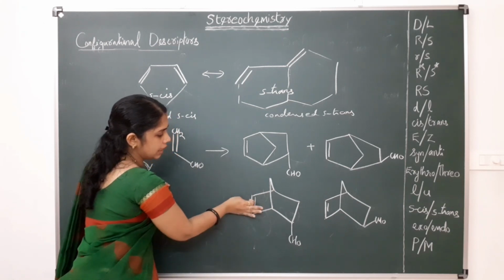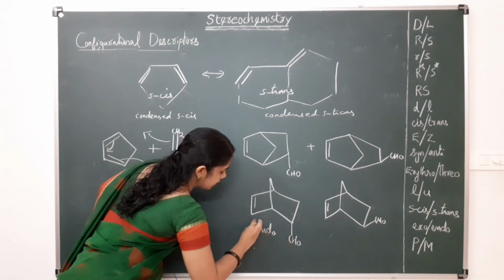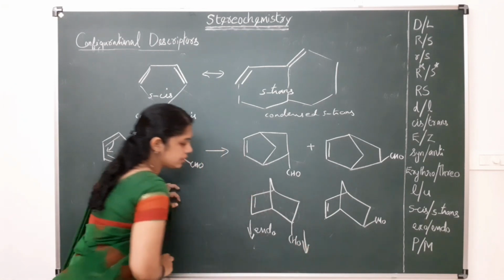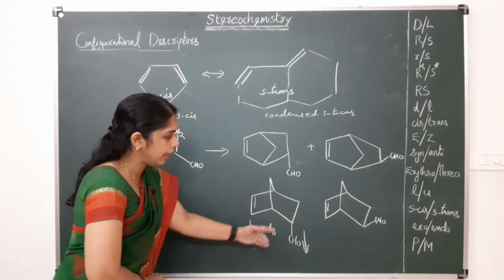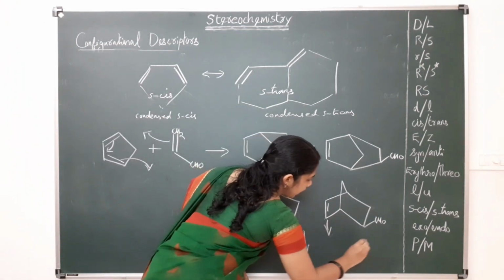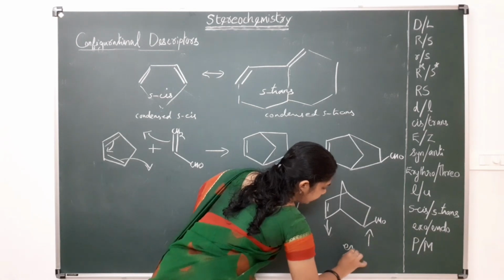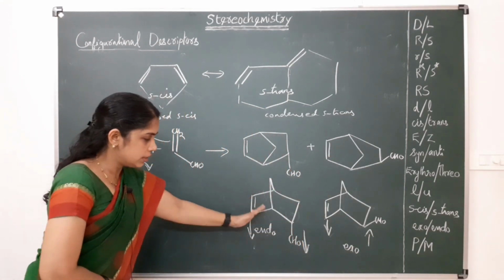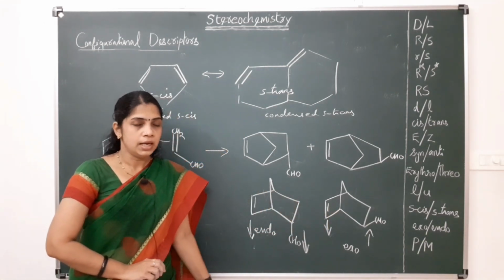the same compound, they are both the same. And here this double bond and CHO are pointing in the same direction, and this is called endo. And here this double bond and this CHO are pointing in different directions, and this is called exo. This is endo and exo, and these are also different configurational isomers.